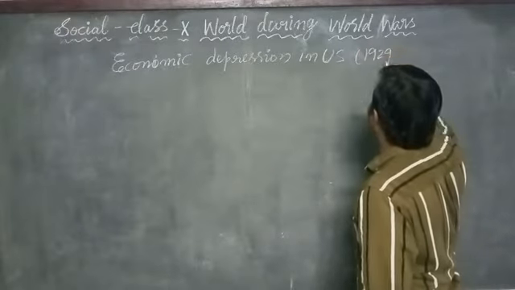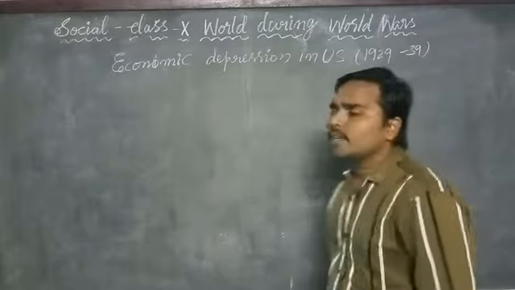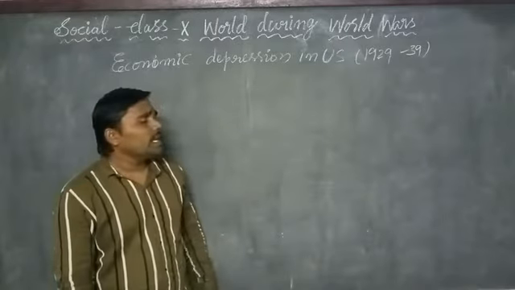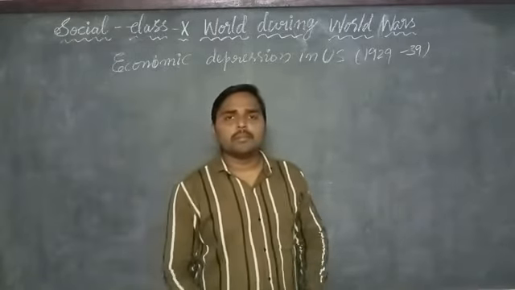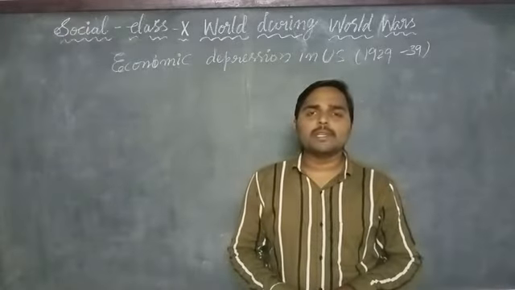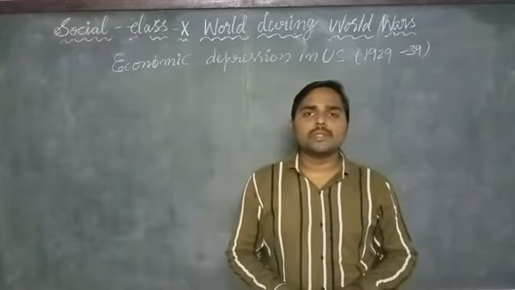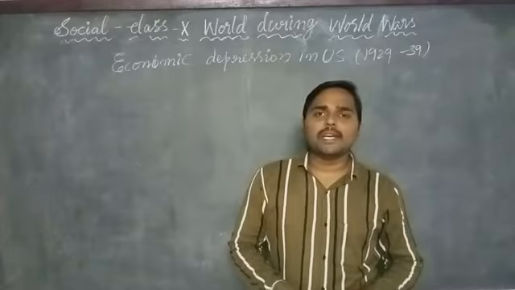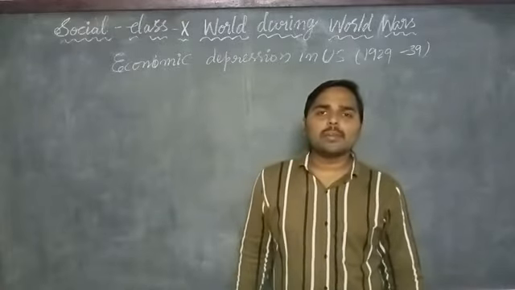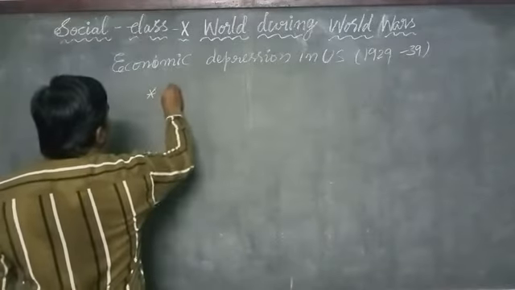After he became the president of the US, the famous president F.D. Roosevelt introduced the New Deal policy to overcome the economic depression.